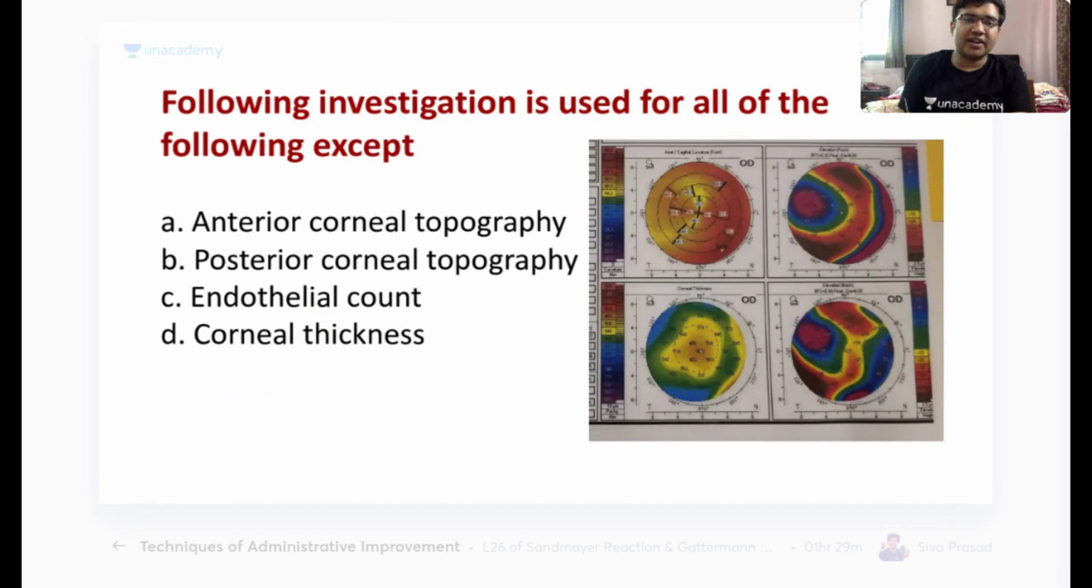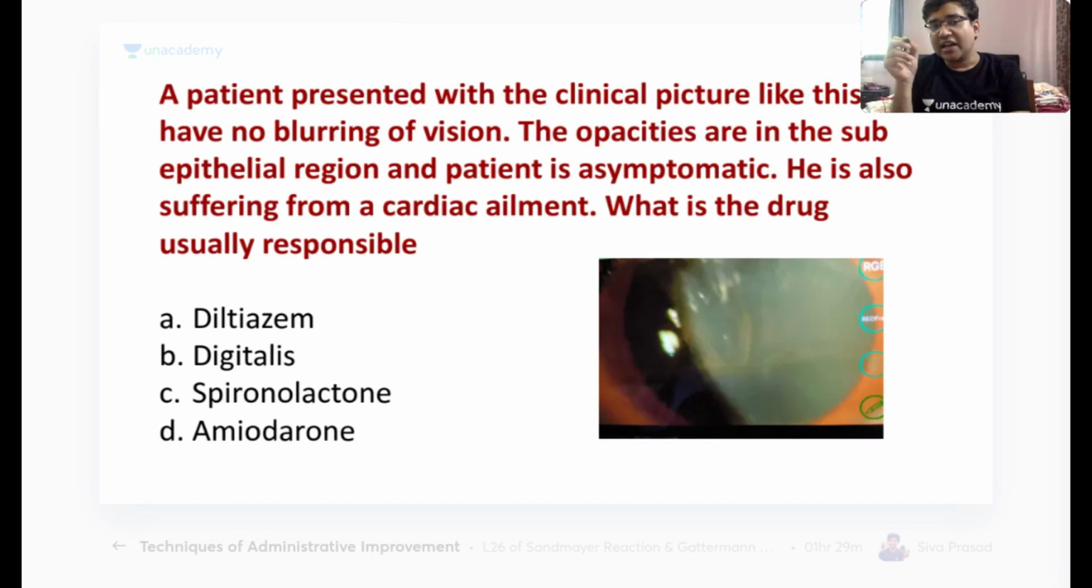With this, I move to our next question. A patient presented with the clinical picture like this, but has no blurring of vision. The opacities are in the subepithelial region and the patient is symptomatic. He is also suffering from a cardiac ailment. What is the drug which is usually responsible?